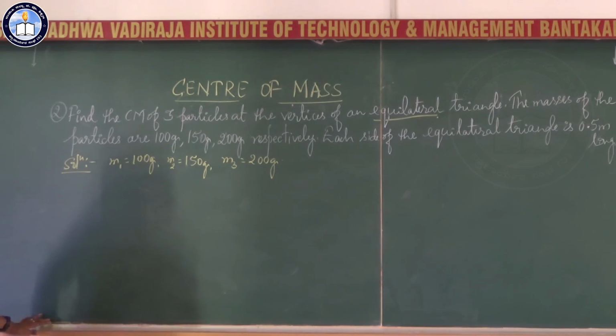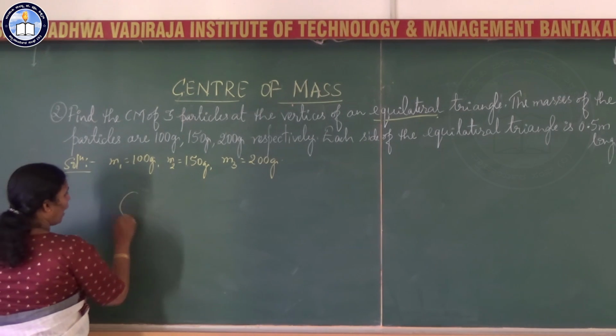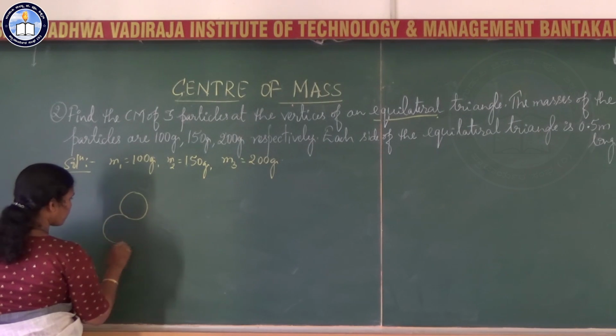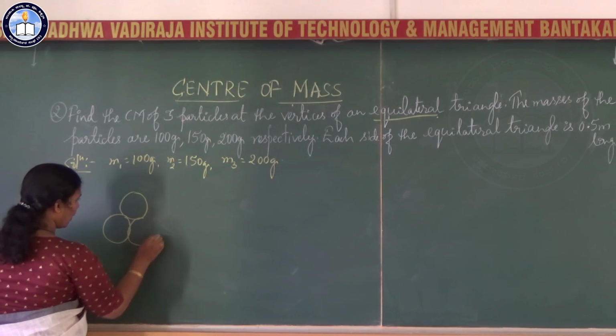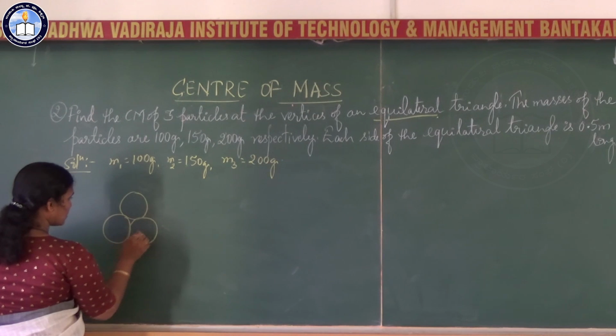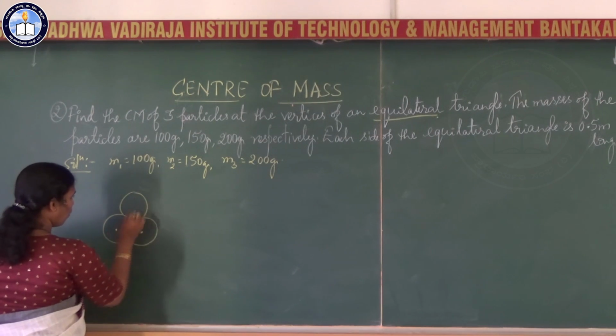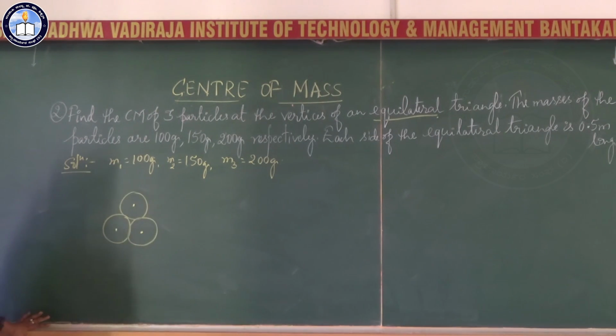Each side of the equilateral triangle is 0.5 meter long. I mean, the distance between each particle is 0.5 meter. Now, before I solve this numerical, I will explain to you a very general case, I mean how to solve this problem generally. I have a system of 3 particles like this.